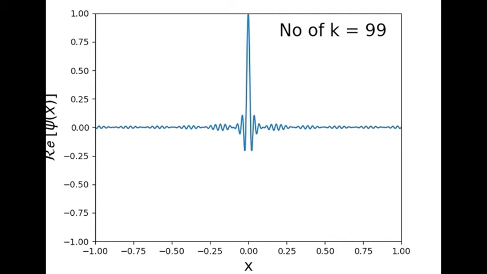You see that the wave type of thing slowly disappears, and all the waves are essentially adding up in phase at x equals to 0. So at x equals to 0, you see a rather very large amplitude, and as the number of k's that you add up increases, the amplitude of the wave at places other than x equals to 0 decreases. Here I have added up to k equals to 99. I can add up even more, and then eventually we'll see that the only thing that exists is at x equals to 0. Most of the amplitude of the wave is at x equals to 0.